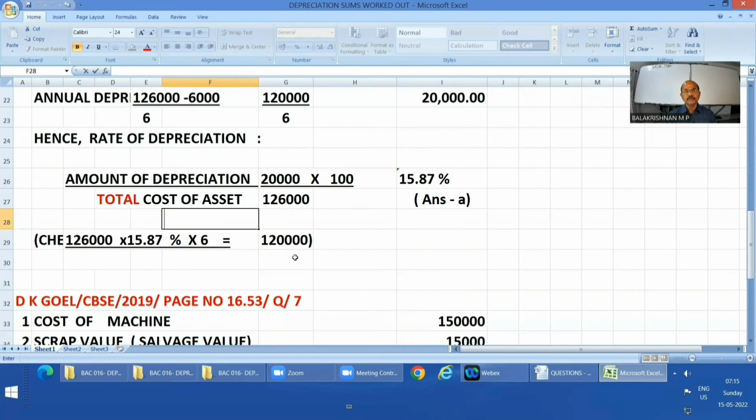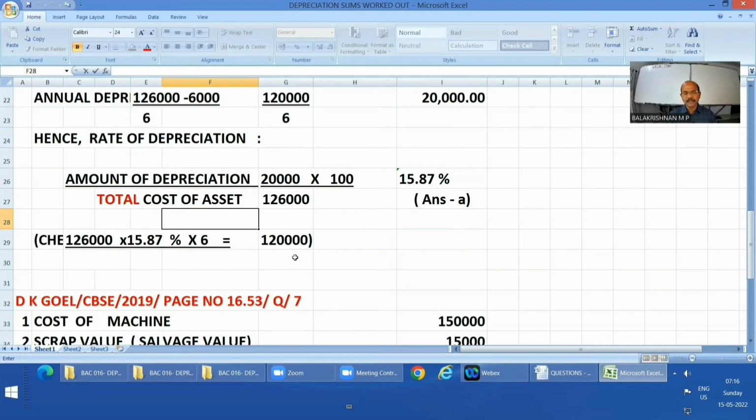You have to base it on the total cost. I repeat, if you write off every year at the rate of 15.87% on your total cost, that means without deducting the salvage or scrap value, consistently over a period of 6 years, your asset usage value of rupees 1,20,000 will be wiped off.